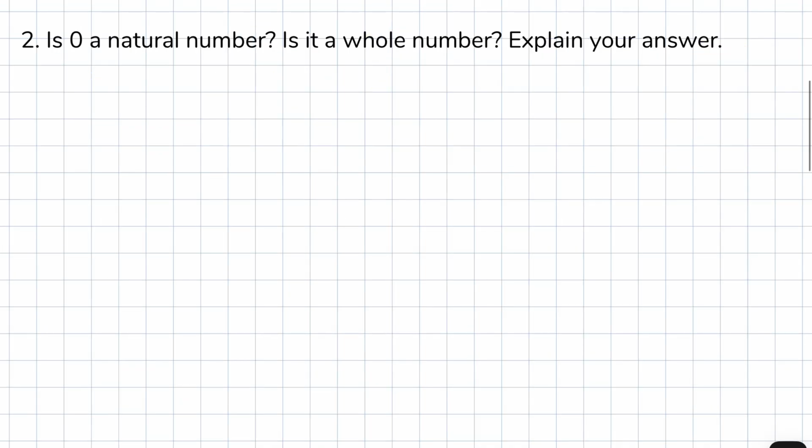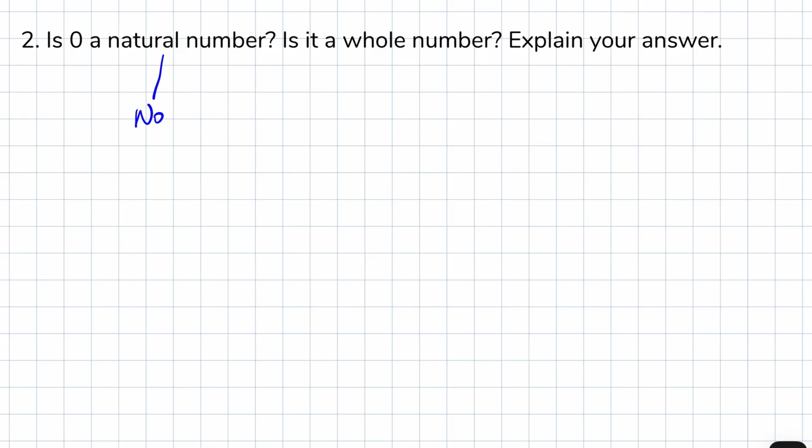Second question, is 0 a natural number? Is it a whole number? This one tests your definitions. Is 0 a natural number? No, it's not. Natural numbers start from 1 because they're counting numbers.